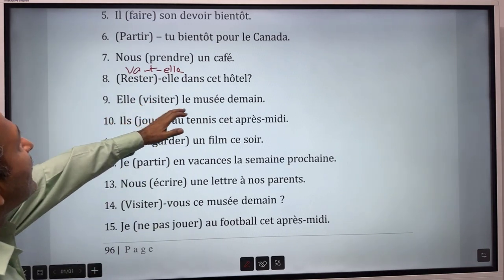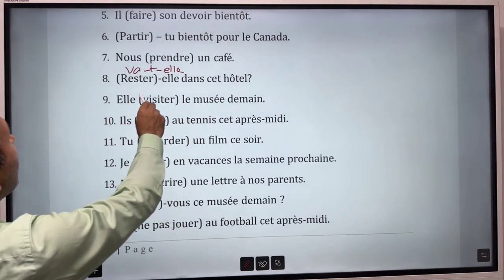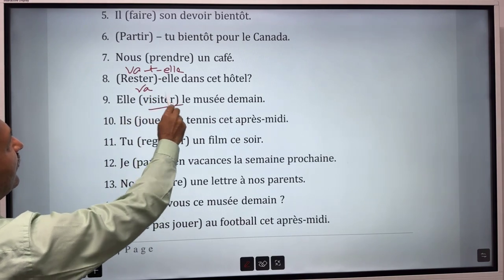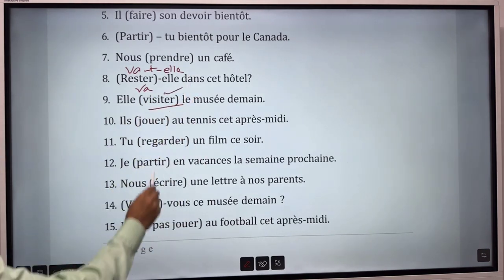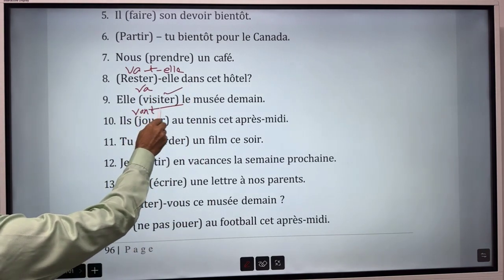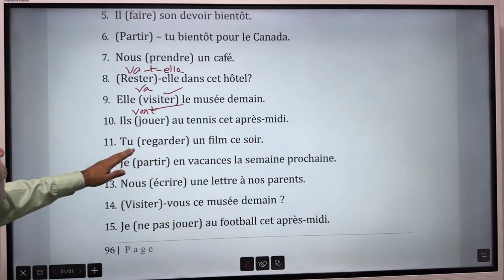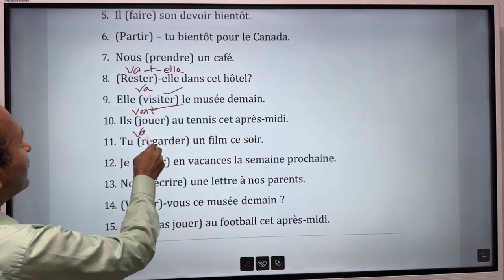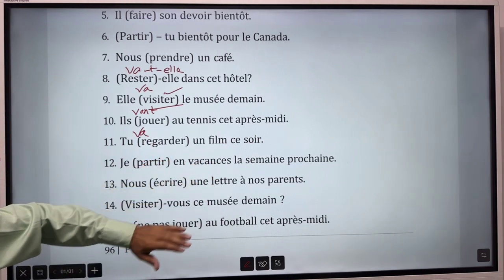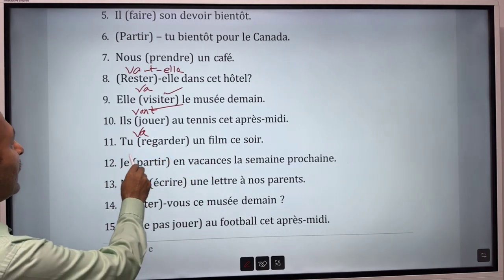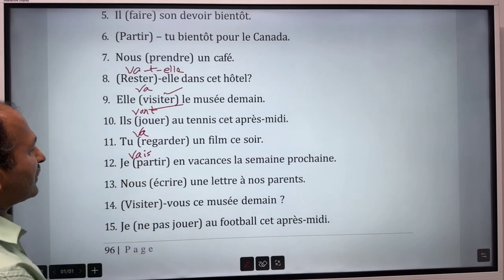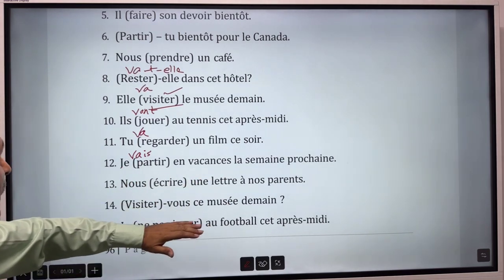Elle visiter le musée demain. Elle va. Then this verb will be copied. Ils vont jouer au tennis cet après-midi. Tu vas regarder un film ce soir. Je vais partir en vacances la semaine prochaine.